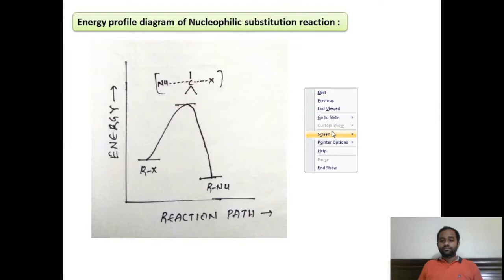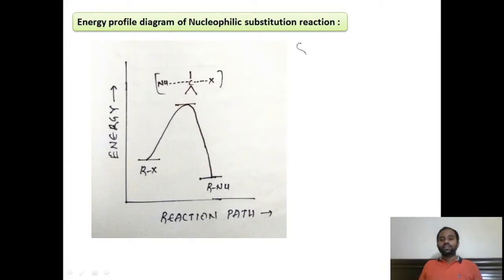Now let us discuss the energy profile diagram of an SN2 mechanism. Here I have taken energy on the y-axis and the reaction path, that is the reaction coordinate, on the x-axis. I have taken the reactant on the left side. As we move from left to right, we get the product. This is the activation energy for the formation of the transition state.